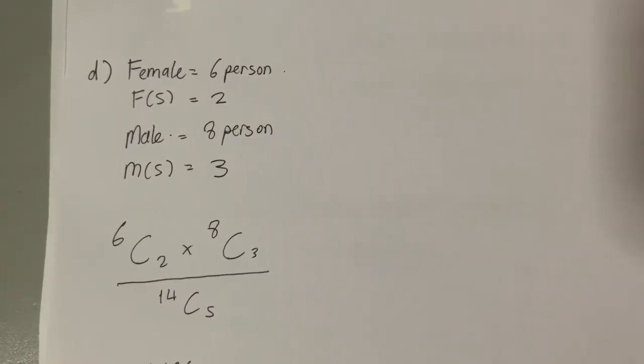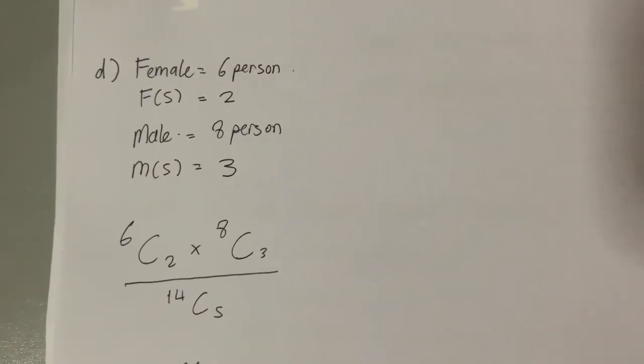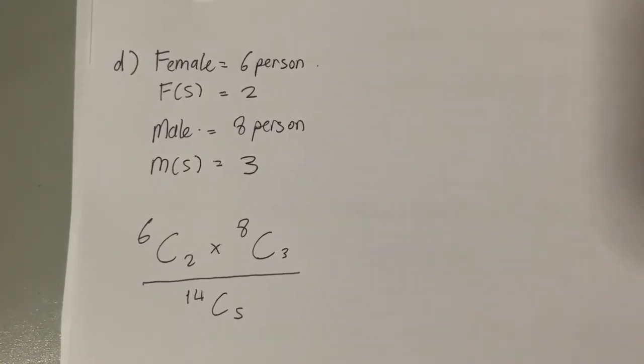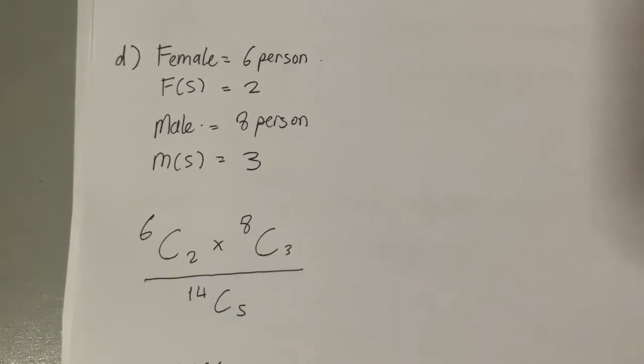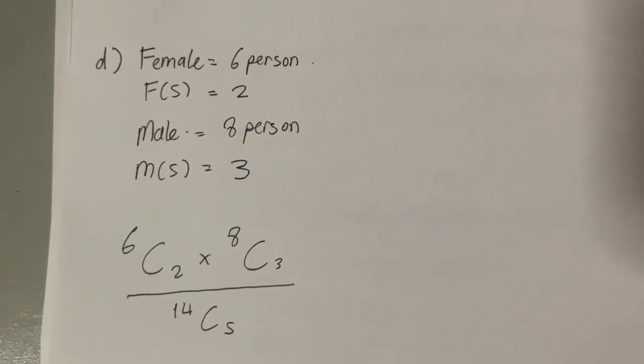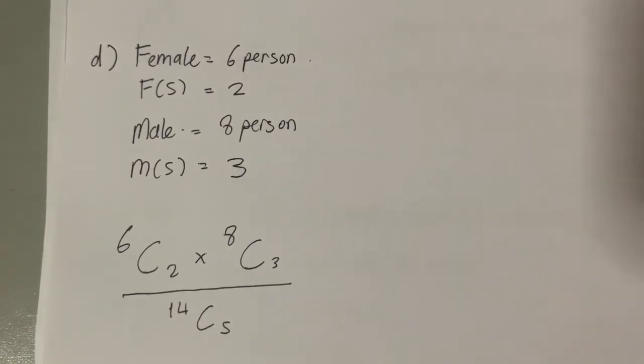So the last question is, 5 scholarships are to be offered to eligible students by a state foundation this year. 6 female and 8 male students who are equally qualified apply for the scholarship. Find the probability that scholarships are to be awarded to 2 female and 3 male students.